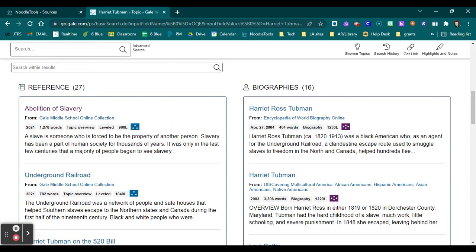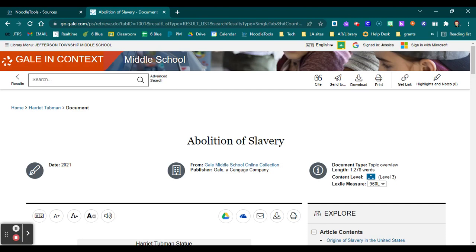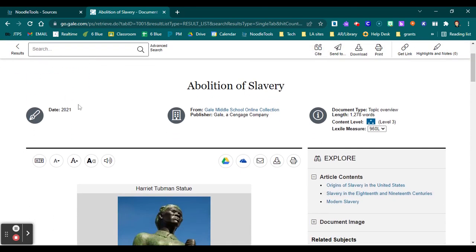If I click on, let's say I decide I really like this source, I would like to use this source, I'm going to click on it to open it. And now I'm given a whole set of tools and resources in which to use in order to analyze this source. Up at the top now, you'll notice this search bar has changed. It doesn't have the same information as it had the first time we looked at it. We'll go over all the options here. You also have the date it was published, again, who published it, the publishing company, what type. Here's again the word length, the content level.